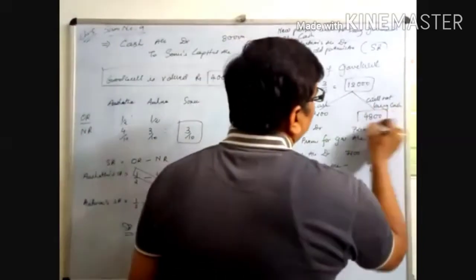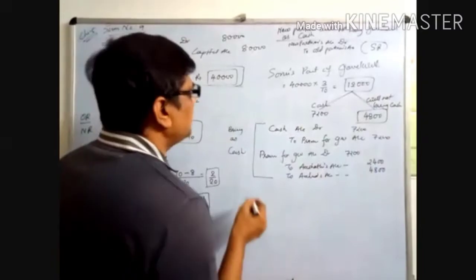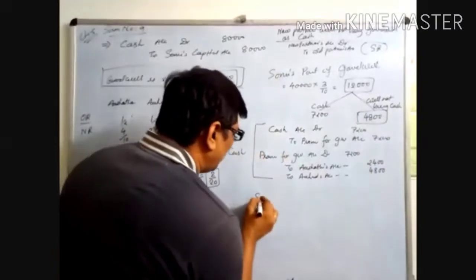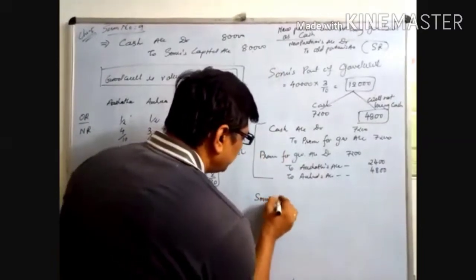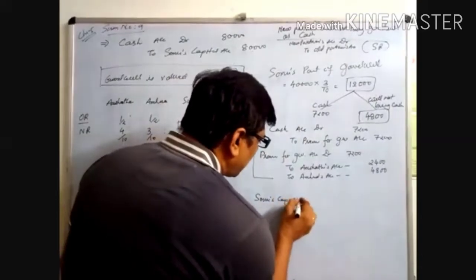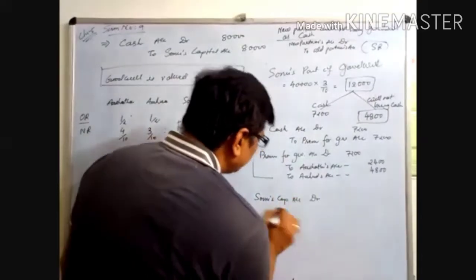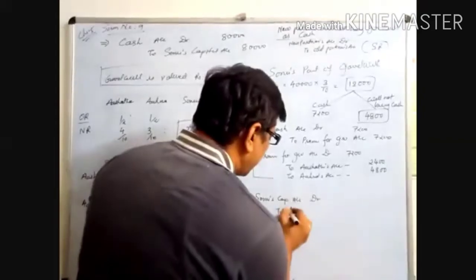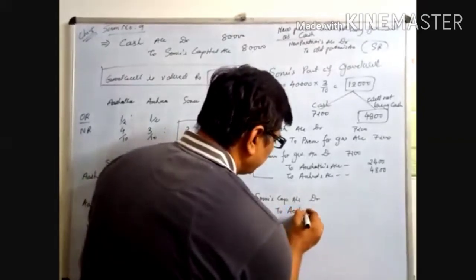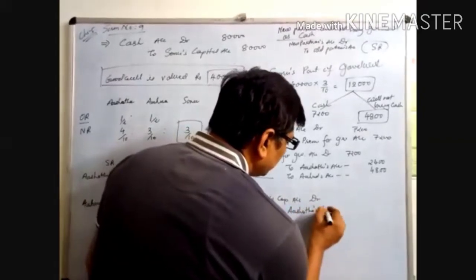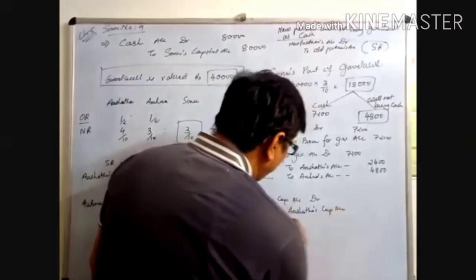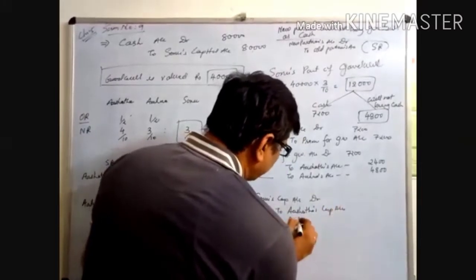The new partner's account is debited. So Sonu's capital account debited to Astha's capital account and Ahana's capital account.